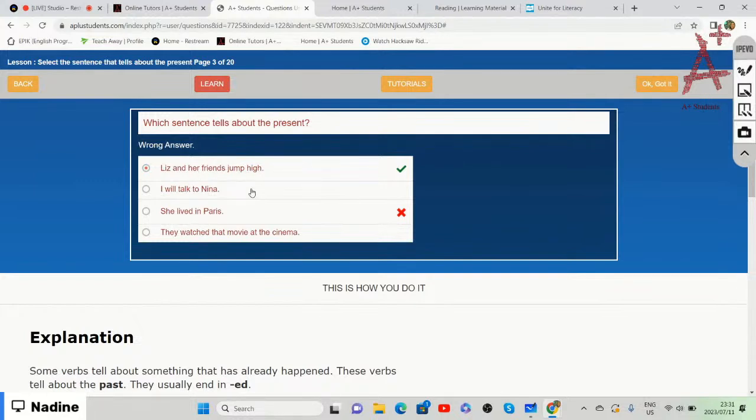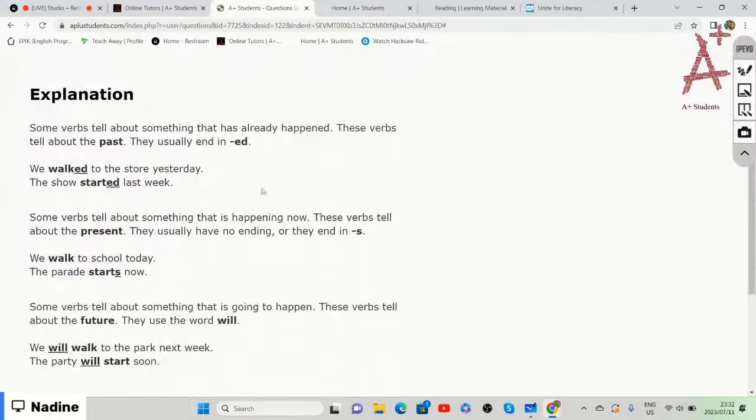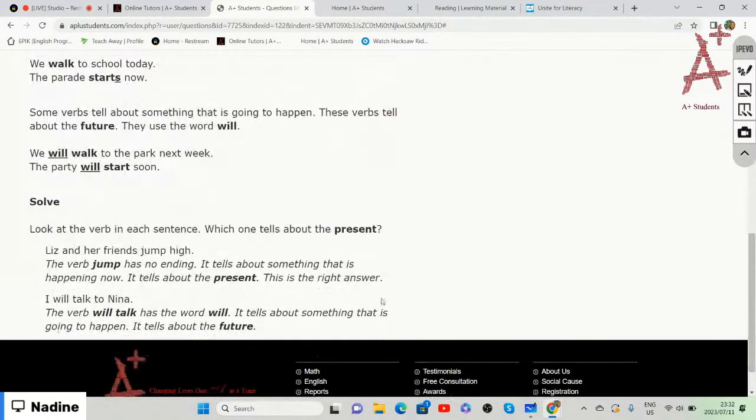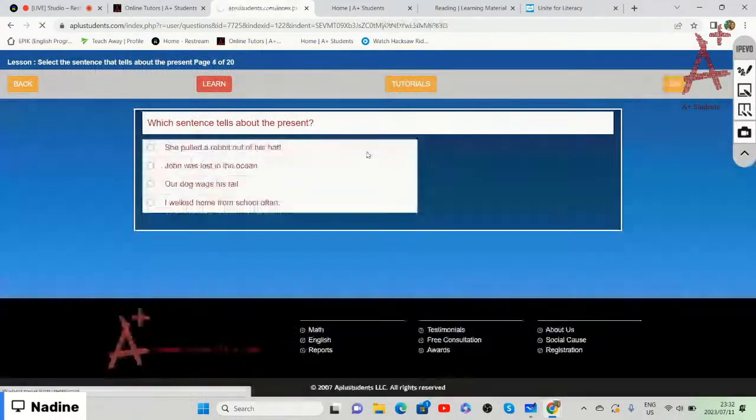They jump high. So whenever you get something incorrect, it takes you back to the tutorial page where they will basically show you how to do it, right? And they will give you a breakdown explanation of the present tense, the past tense, the future tense, as well as what the correct answer is. Here it says Liz and her friends jump high. So the verb jump has no ending, and that tells us about something that is happening now. It tells us about the present. All right, so we've got that.